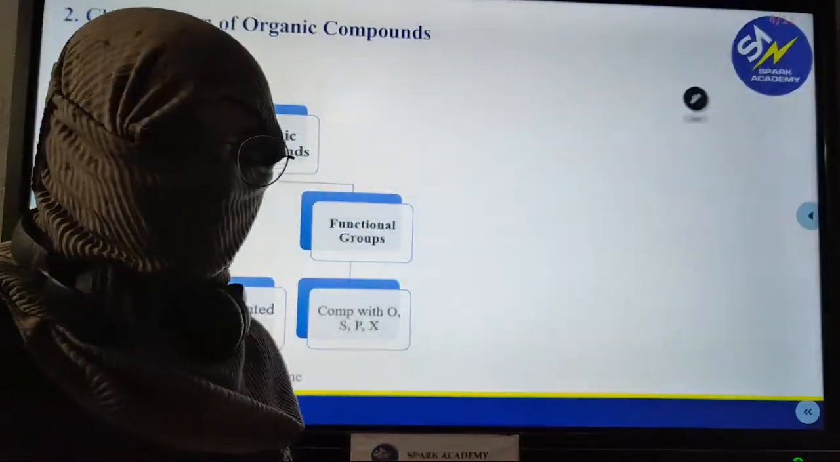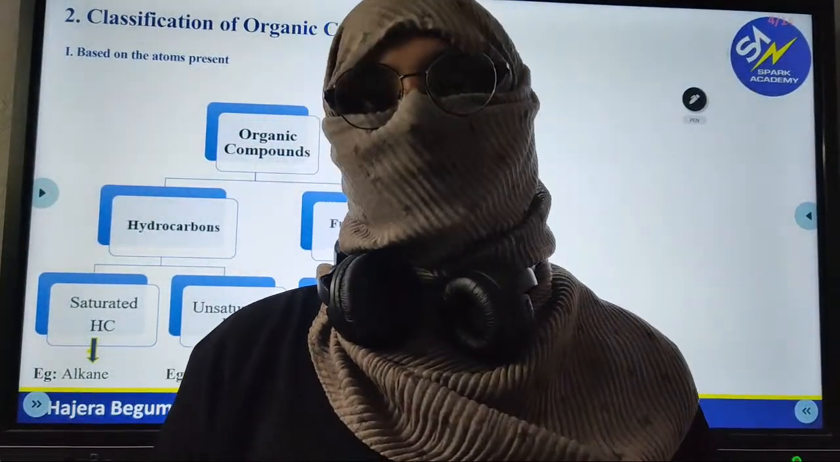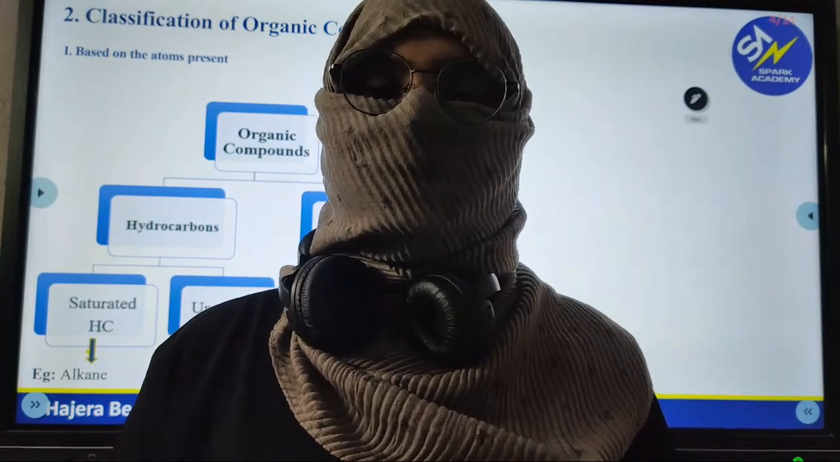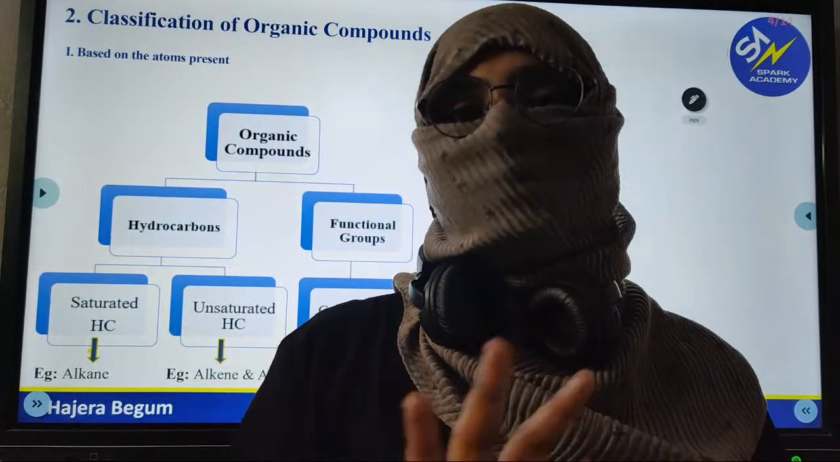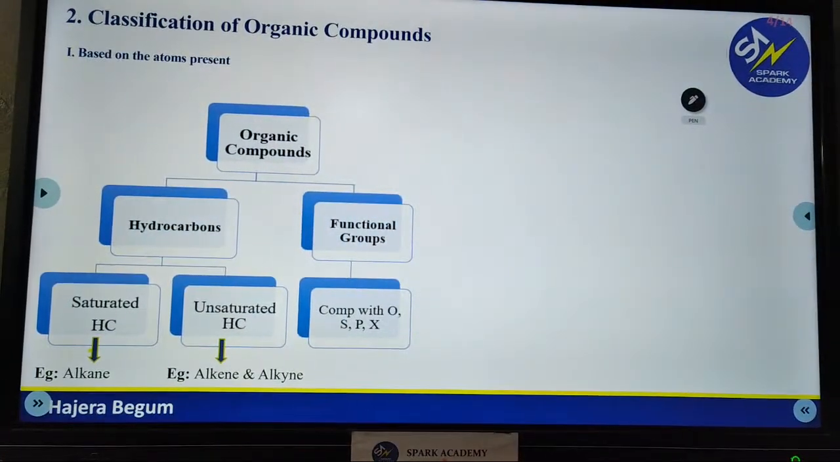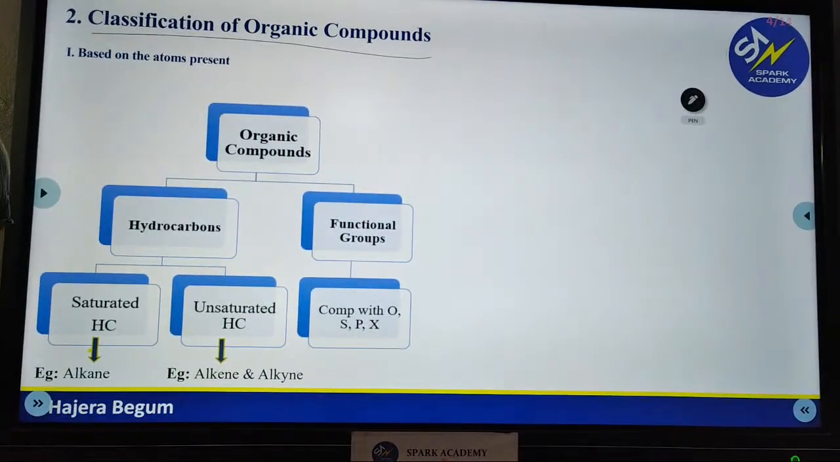classification of organic compounds. As I said, Wöhler was the one who gave the green signal to synthesize many organic compounds. Hence, many scientists started synthesizing lots of organic compounds, and so we need to categorize them under separate headings. So that's why we are going to have the classification of organic compounds. So we have different classifications.